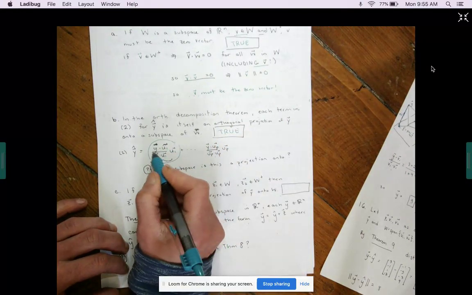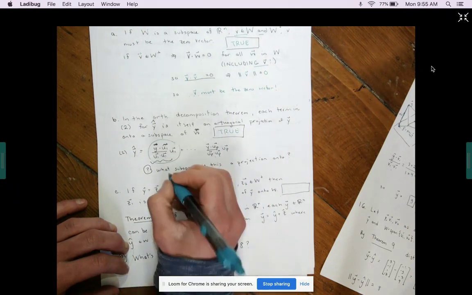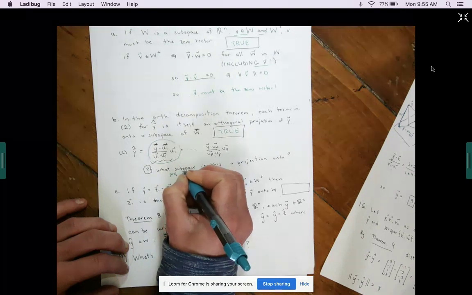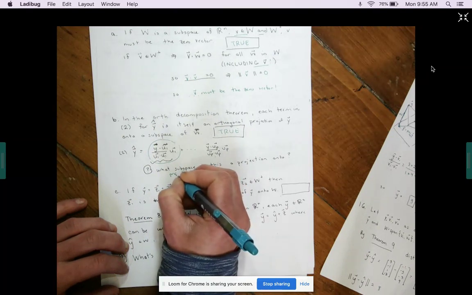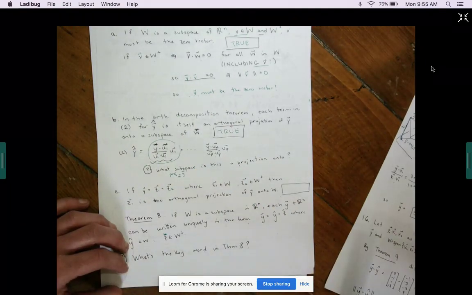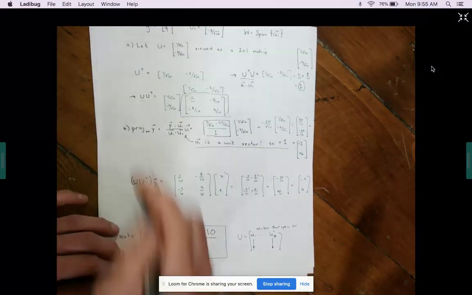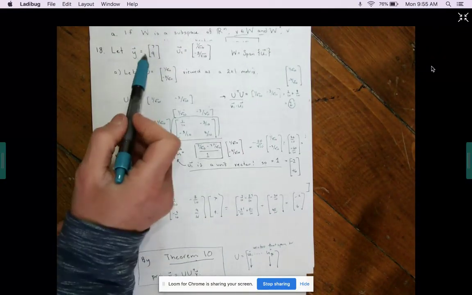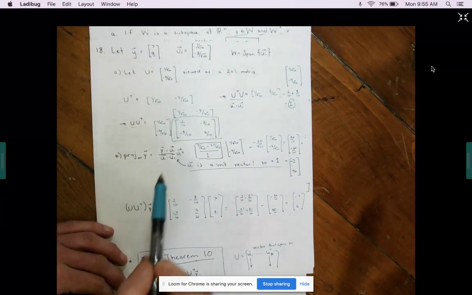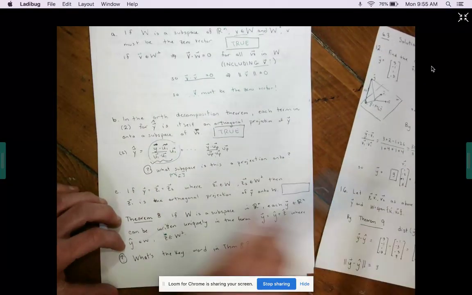Because this expression, y dot u1 over u1 dot u1 dotted with u1, is the projection of Y onto the subspace spanned by the vector u1 by itself. It's just like what we did in 18 here when we projected Y onto the subspace spanned by u1. See, this is exactly one term of that Formula 2. So this statement is also true.